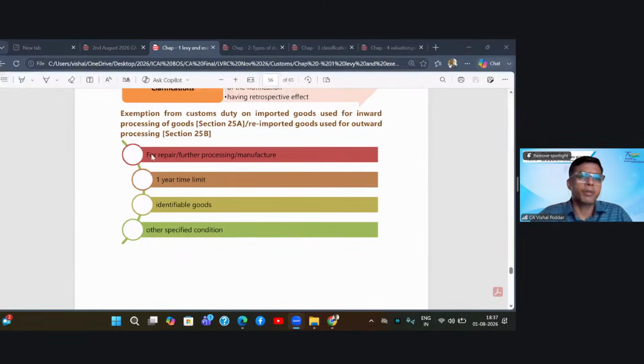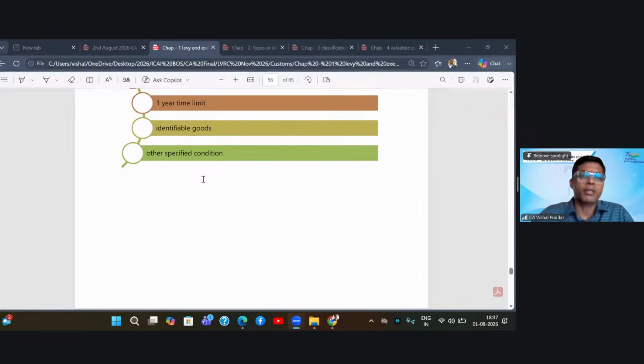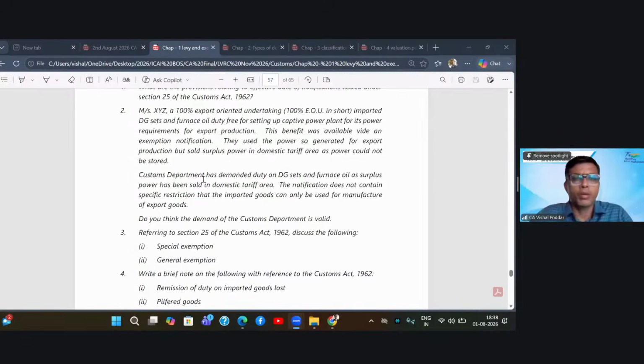What is the purpose? The purpose is repair, further process, manufacture. So it should come within a 1 year time limit. It should be identified with the previous goods, and there are other conditions. If all these are satisfied, you get the exemption. Fine. Let us take up a few questions for better understanding of this particular point.